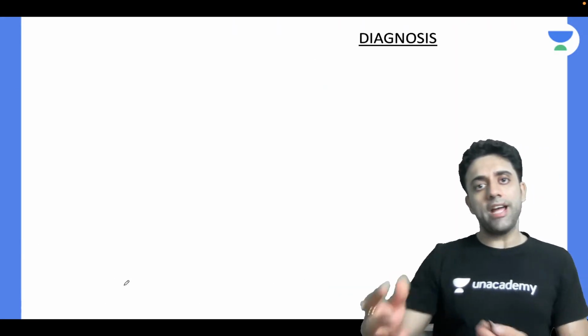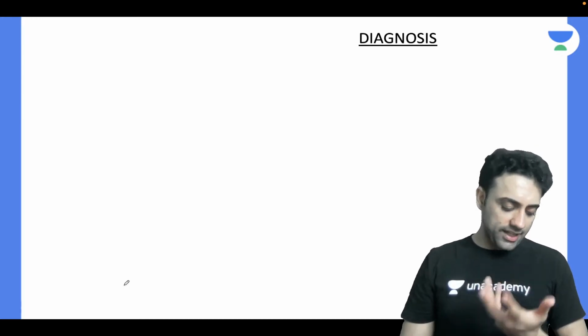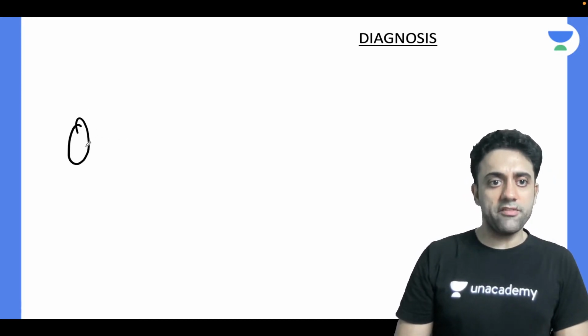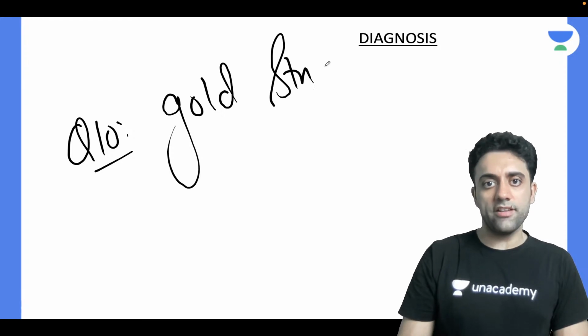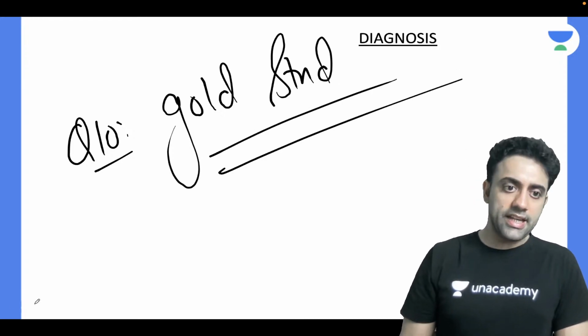That's it. So how do you diagnose Wilson disease? Again, a very important topic, let's finish it. PG entrance question number 10: which is the gold standard investigation of choice for Wilson disease? What will you write?